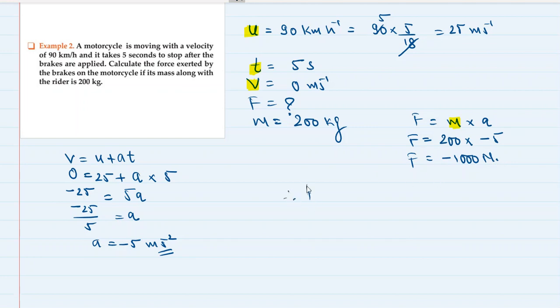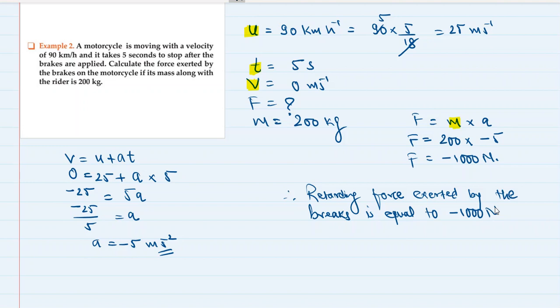So we can say that therefore retarding force can be negative. It's a retarding force exerted by the brakes. Retarding force exerted by the brakes is equal to minus 1000 Newton. Wait, if you are using the word retarding, then don't put the minus sign. Retarding force exerted by the brakes is equal to 1000 Newton, or force is equal to minus 1000 Newton. Both are correct answers.